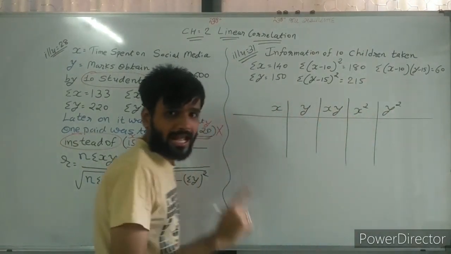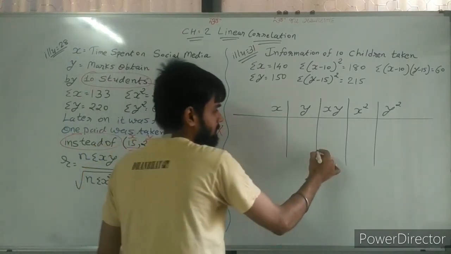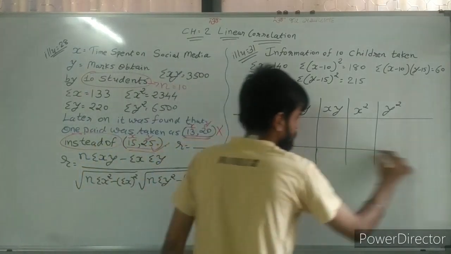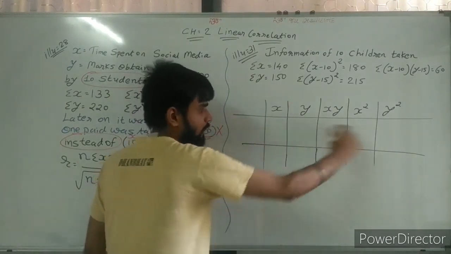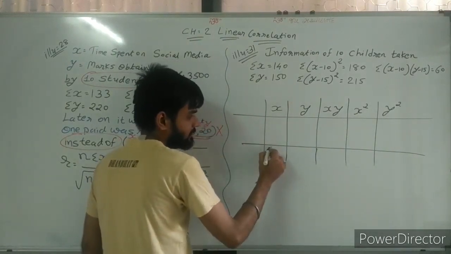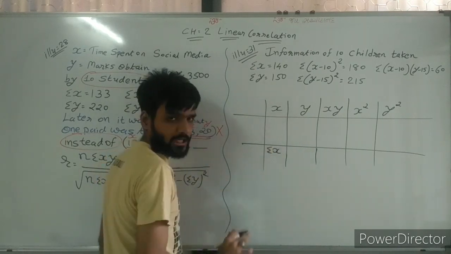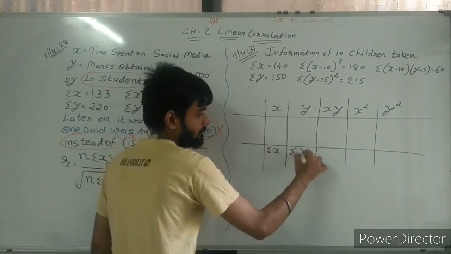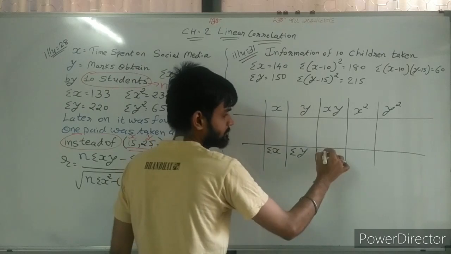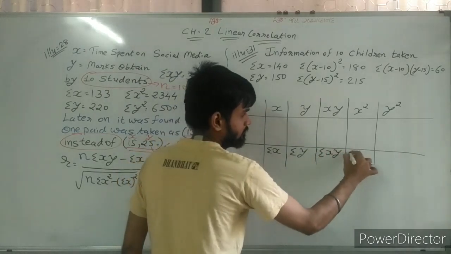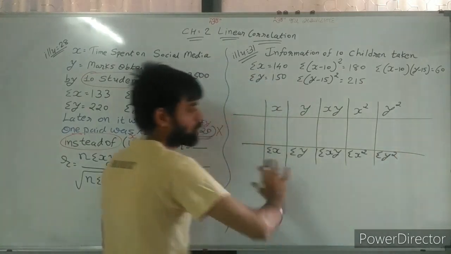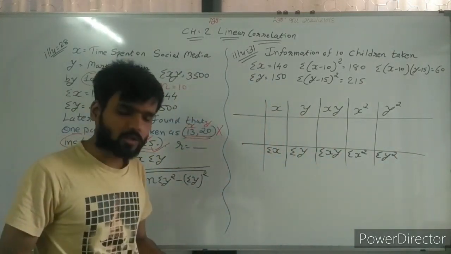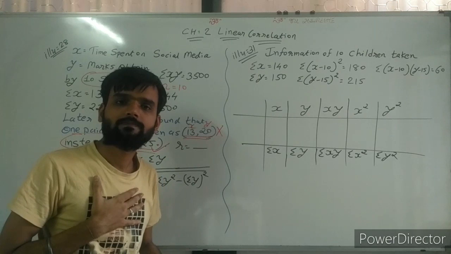The total of these columns is given: sigma x total is given, y total is given. The total of these columns is already given to us.